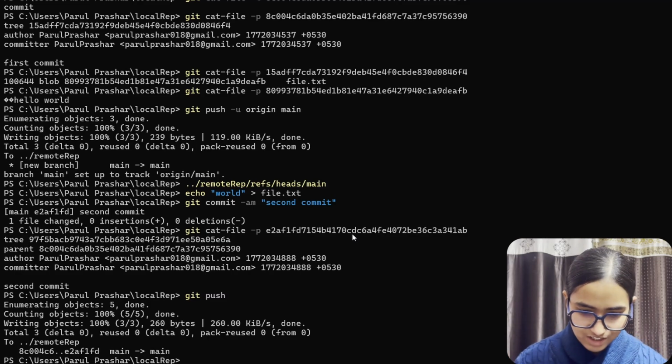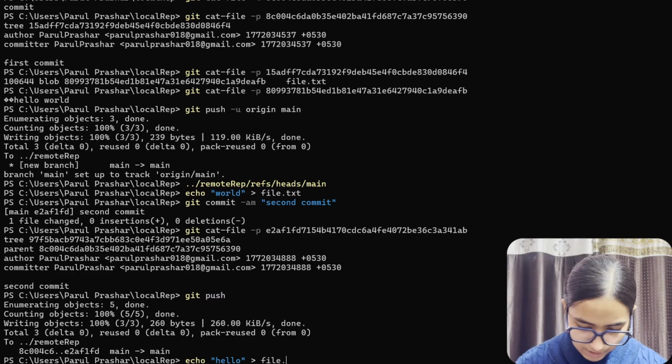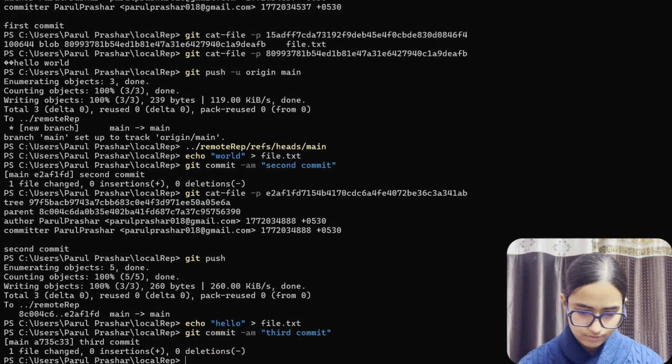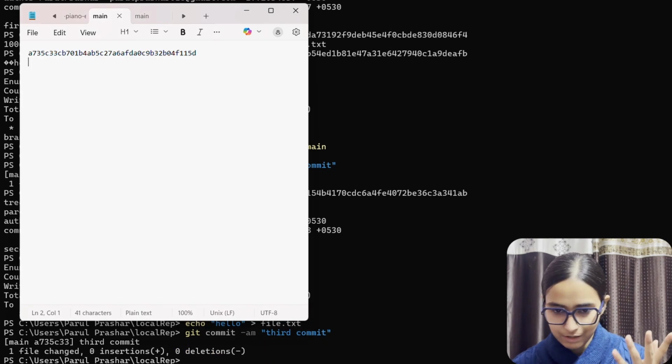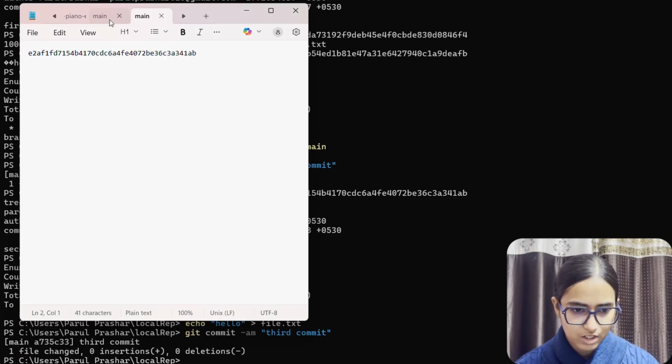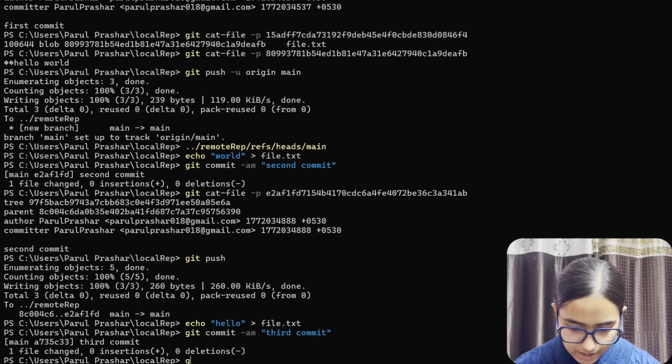Let's do it. So we'll repeat the commands: echo hello >> file.txt, git commit -am "third commit". Done. Now we can see that again if you want to just check the remote, the local hash has been updated but that of remote is just the same. So let's push it once again, git push.